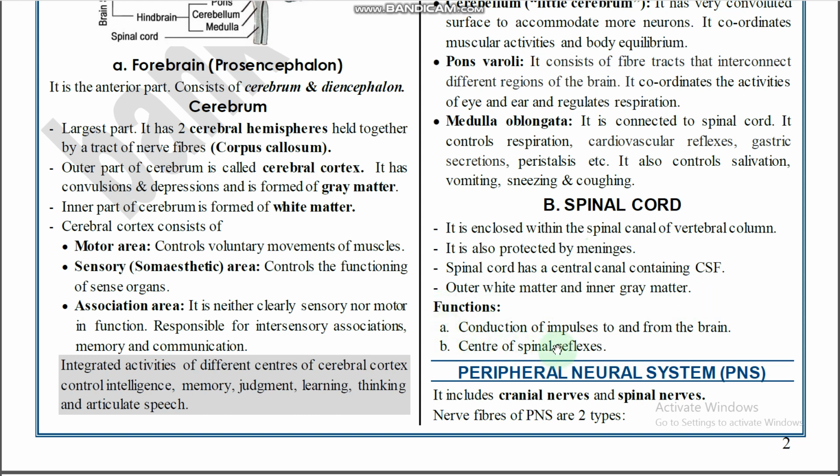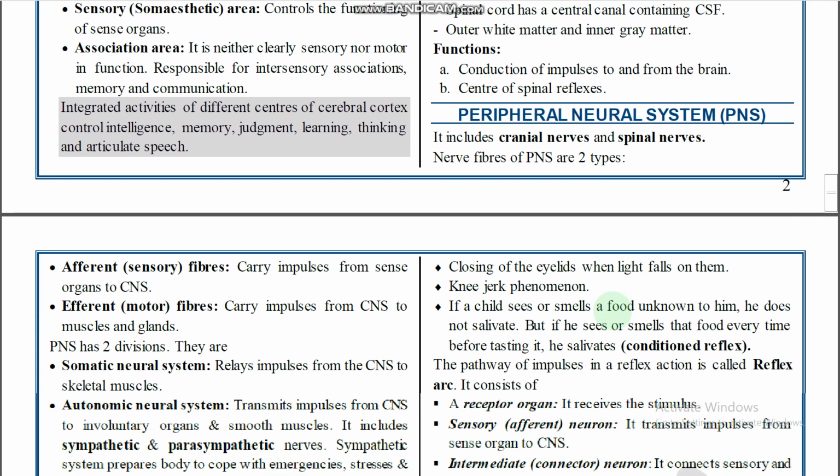And the functions: conduction of impulses to and from the brain, and the center of spinal reflexes. Whatever impulse conduction takes place is by the spinal cord, and it is the center of spinal reflexes. Center of spinal reflexes. After this, clear, right?